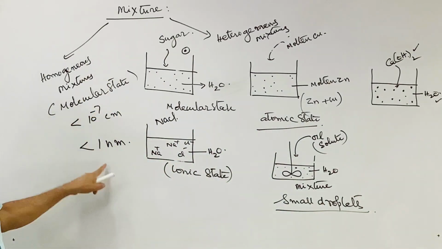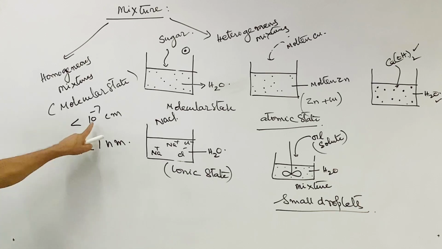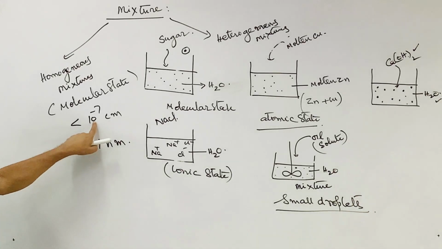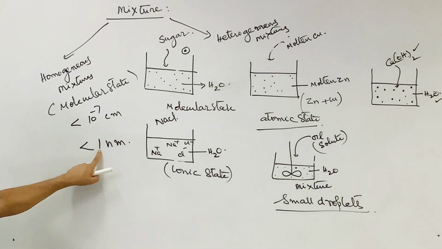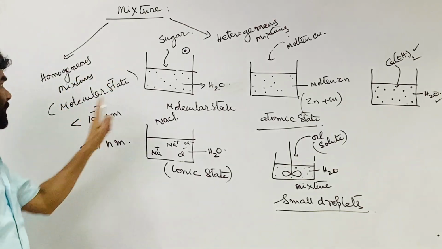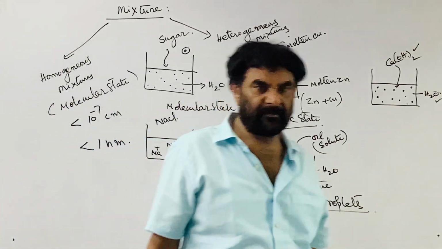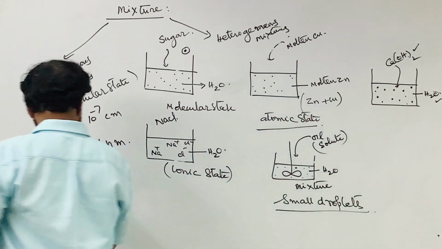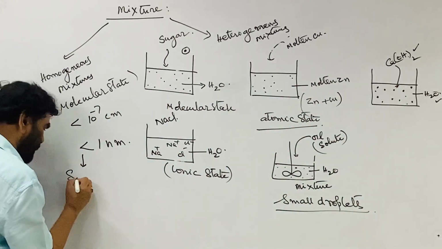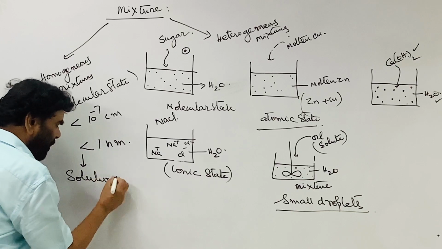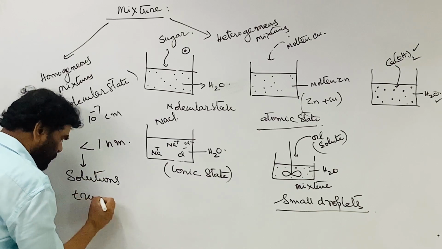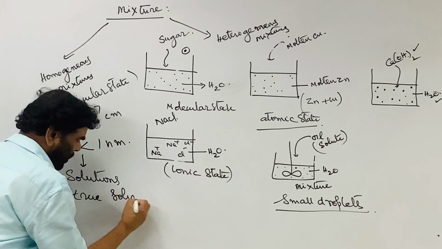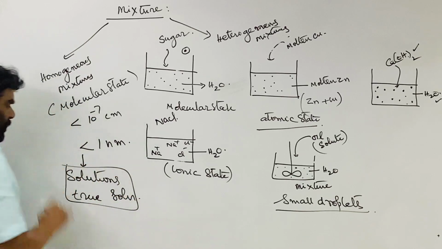If the solute particle diameter is less than 10 to the power of minus 7 centimeters or 1 nanometer, then it is called a homogeneous mixture. Homogeneous mixtures are also called solutions, true solutions.